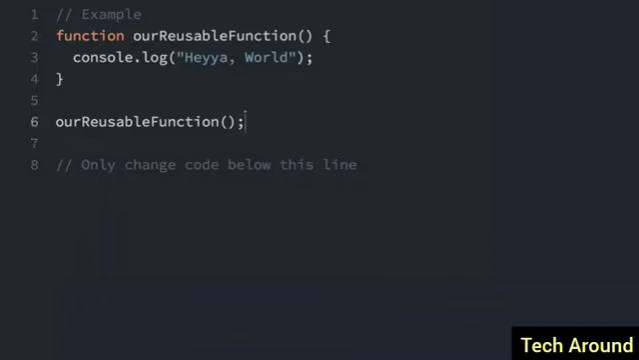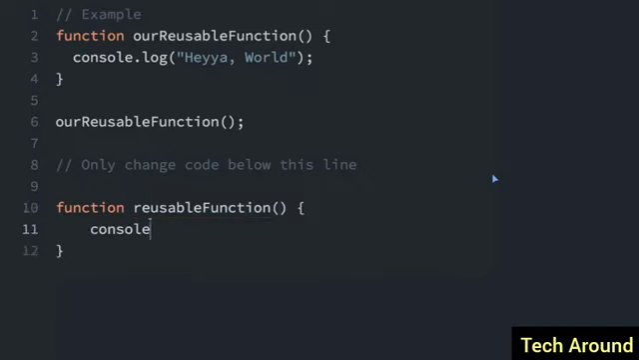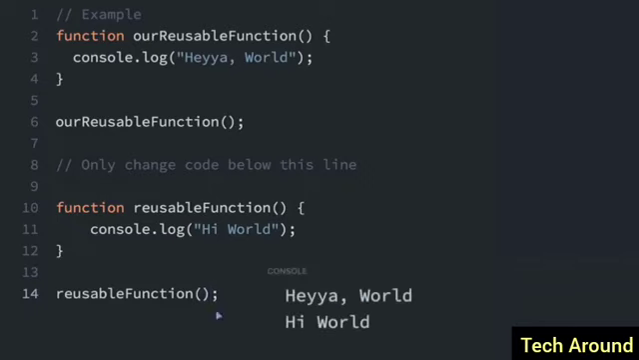So now I'm going to create my own function that's going to be very similar. So we'll do function reusable function. And this time it's going to say something slightly different. It's going to say, "Hi, world," instead of "Hey, world." And now I can call the function down here just like this, reusable function. Oh, forgot to put the parentheses. That's important. Now you see "Hey, world" and "Hi, world" in the console.